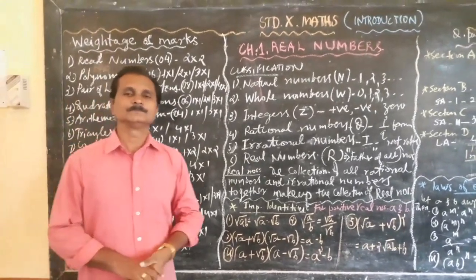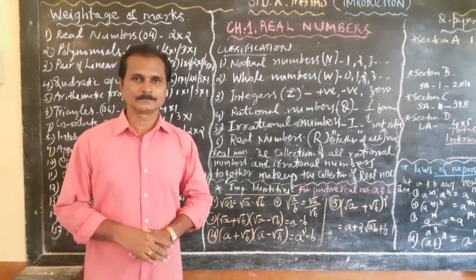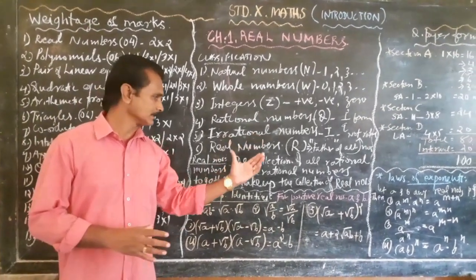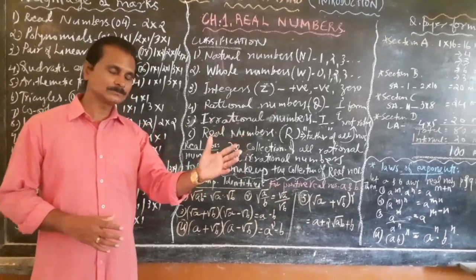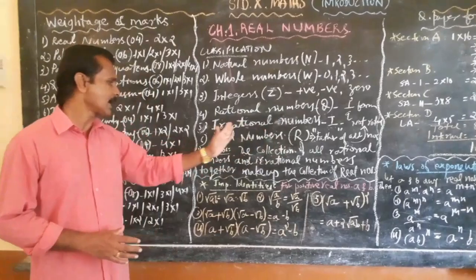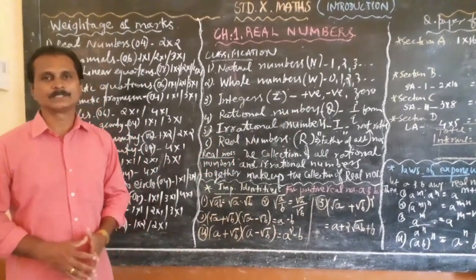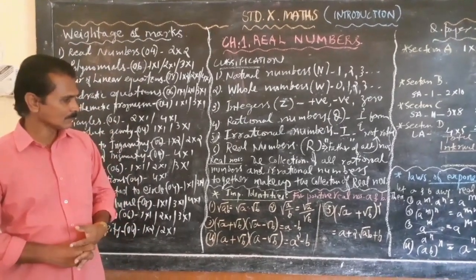So I hope you get an idea about the real numbers. Please note down, the real numbers are the collection of all rational and irrational numbers. That's what we call the real numbers.